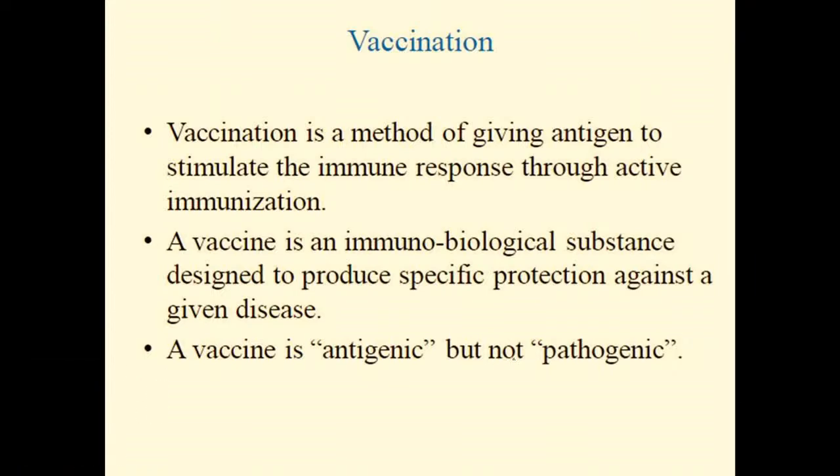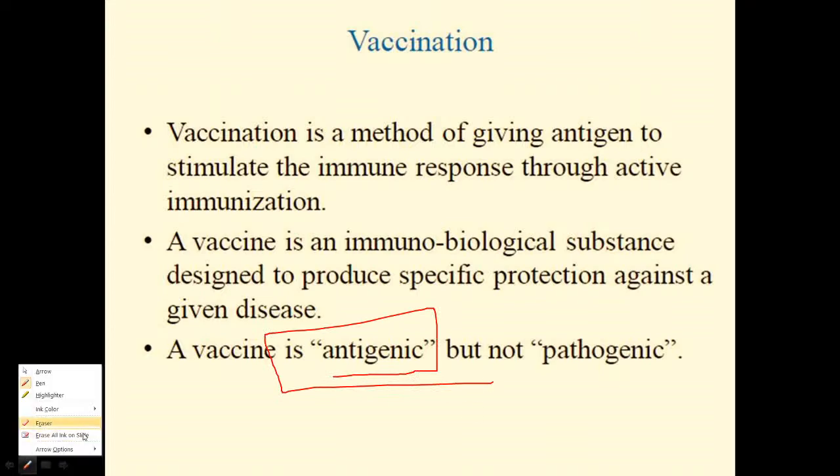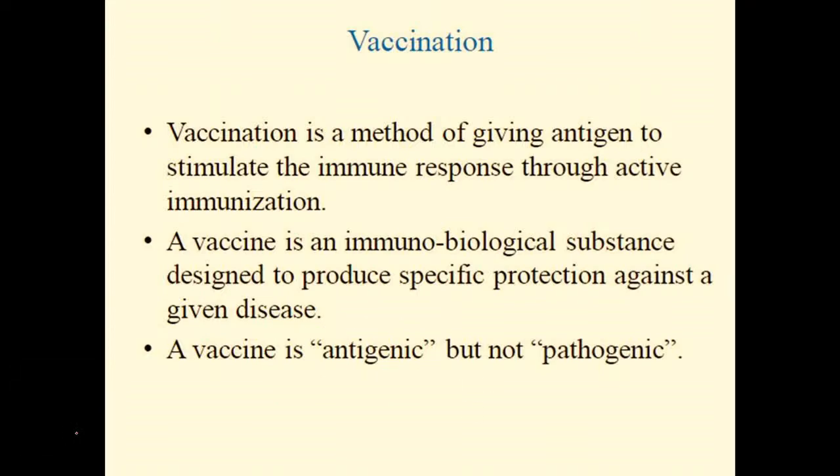We are not at all injecting any pathogen. We are not initiating any disease, my friends. What we are injecting is just an antigen. We only stimulate antibody production by injecting the antigen. We are not stimulating any type of pathogenesis. So please remember that without fail, friends.